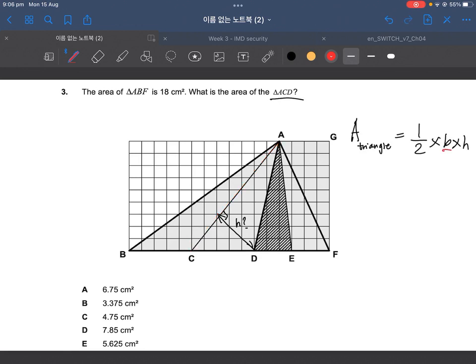I just realized we can't even count base or height because look at this. It's not even matched to the corners. So we can't count that by hand. So unless the question tells us, we have no idea of telling what the base is or what the height is. So immediately we have to get rid of the idea of calculating the area of the triangle straight away. Okay? And after we've done that, then the next question pops up. Well, how do we find the triangle ACD?